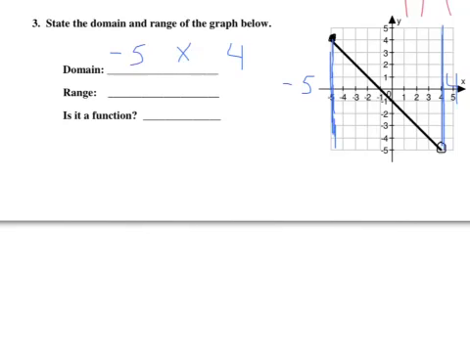So now I have to put in my inequality symbols. So we always use less than here, and then we have to decide, does it equal this value or does it not equal the value? With a closed circle, it will be equal to. So I put the little line under it. On this side, it is a single point all by itself, and it's an open circle, so it does not include the value 4. So the value of x has to be less than 4. It cannot be equal to 4. So now we figured out the domain. It was the values of x, how far it stretches from the minimum to the maximum value.